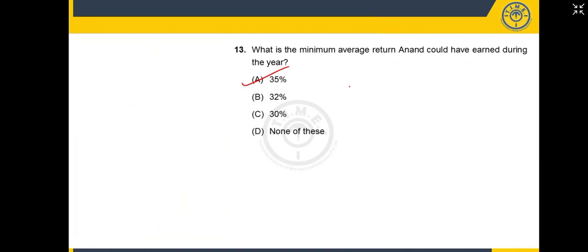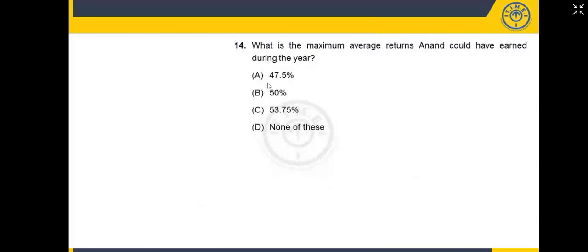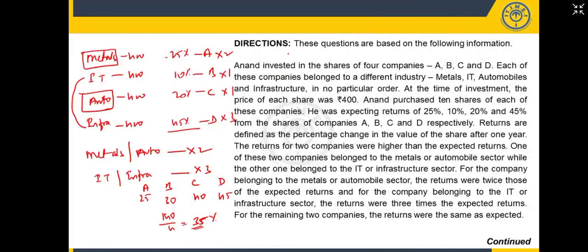If we say maximum, then for the maximum I multiply 45 by 3. The second best number is 25, I'll multiply by 2, and the others by 1 and 1. You understood? Next question: what is the maximum average return Anand could have earned during the year?